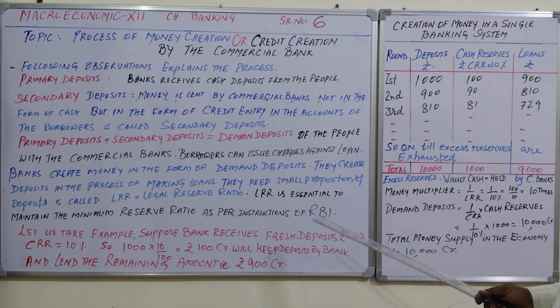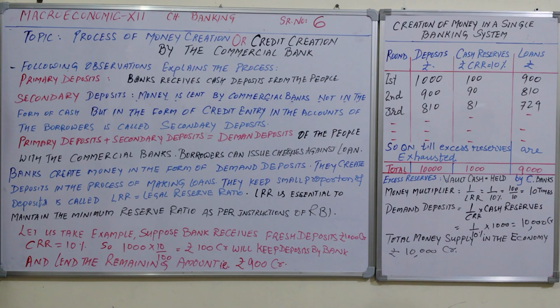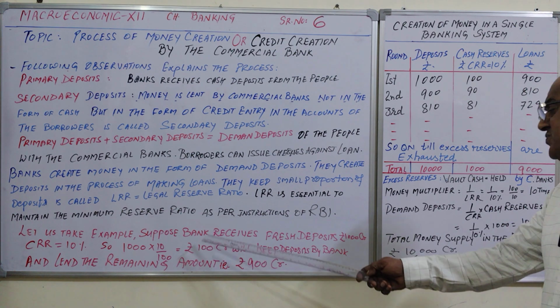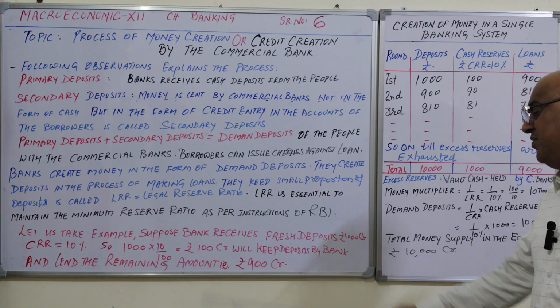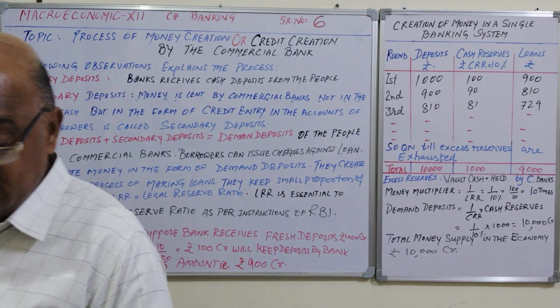So in the process of loan, let us take an example. Suppose the bank receives a fresh deposit of rupees 1000 crore and the CRR is announced by the RBI, the Central Bank of India. As per 10%, 10% of 1000 is rupees 100 crore, which the bank will keep as deposit, and the rest of the money can be given as loan, that is 900 crore. This is the first round, then the second round, the third, till excess reserves are exhausted. So this is the way or process of money creation in a single banking system.